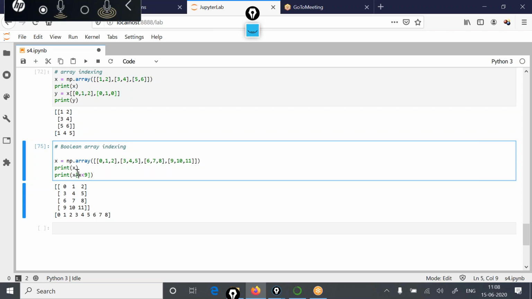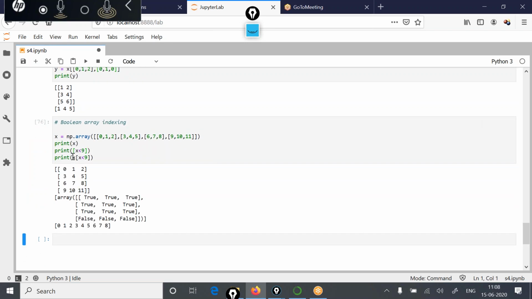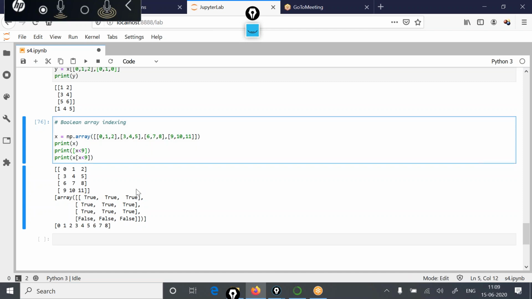And if I print just this thing, you'll see how within the array it is giving me fully Boolean expressions. At this location, this condition is true. At this location, this condition is false. So if you just print a Boolean condition, then it will give you the status of this expression in the whole array like this. But if you use it in the index, then it will give you the actual values. So please understand the difference between those.